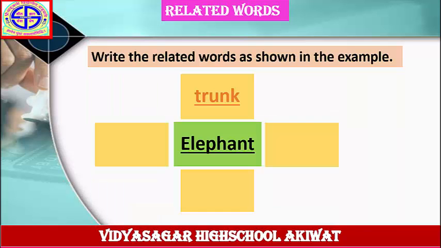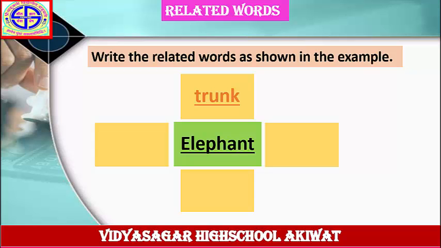Next example. Write the related words as shown in the example. The word is given here, elephant. The answer is given here, trunk. Trunk, this is a body part of an elephant. Means you have to write down 3 more body parts of an elephant. What are they? Find out and write this down in your notebook.